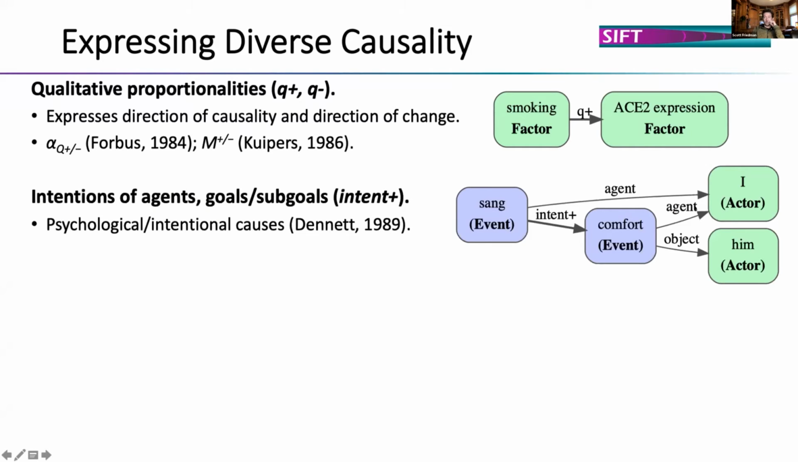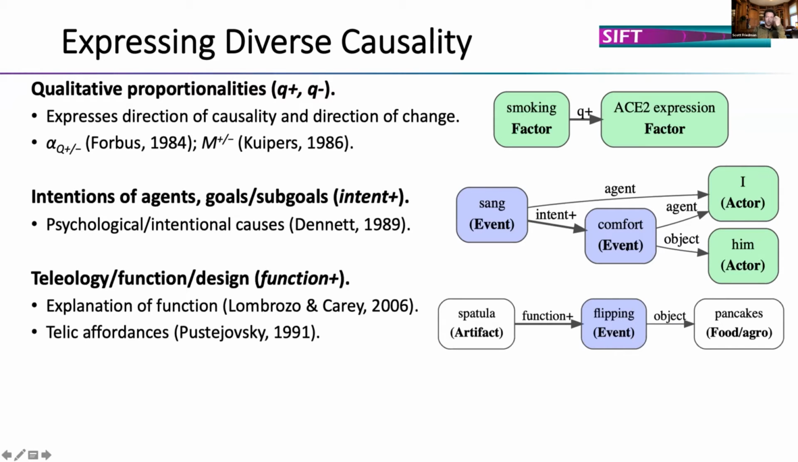The intentions of agents and goals we represent with an intent plus. So I sang to comfort him. In this case, we have an action taken to achieve a downstream action. A function plus relation to represent teleology or function within the cognitive psychology literature and also in the linguistics literature. So a spatula is for flipping pancakes.